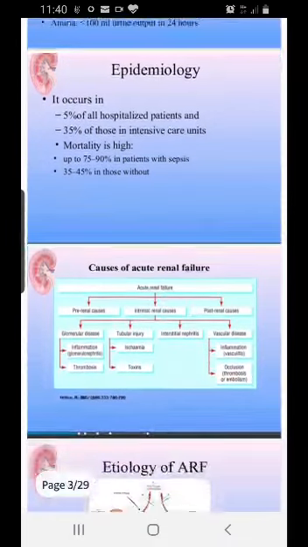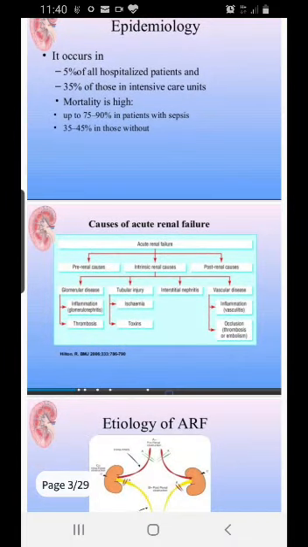Especially if the patient already has diabetes mellitus or SLE, systemic lupus erythematosus, with existing kidney dysfunction, and above that acute kidney failure, sometimes the patient dies.